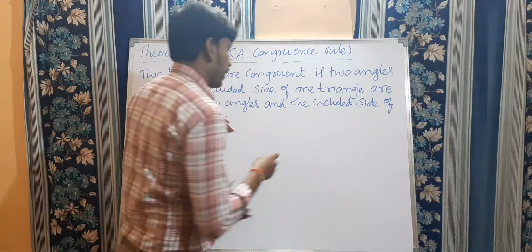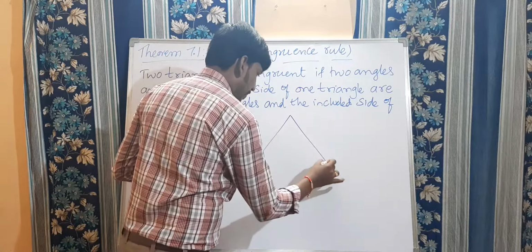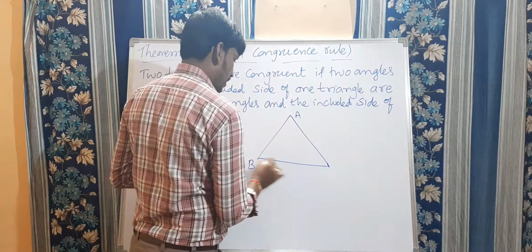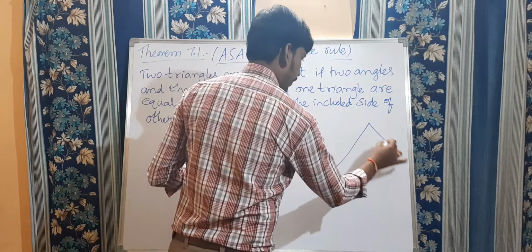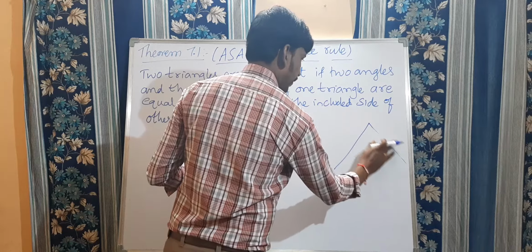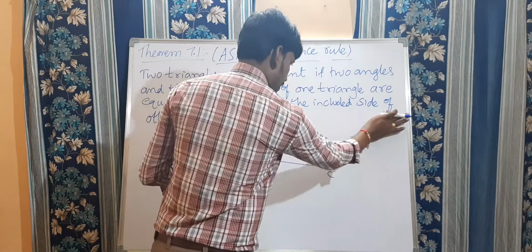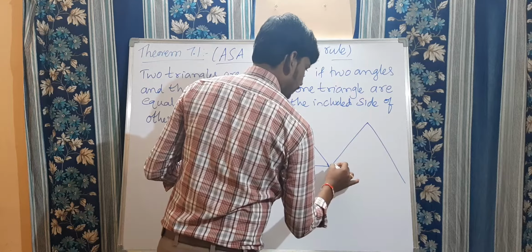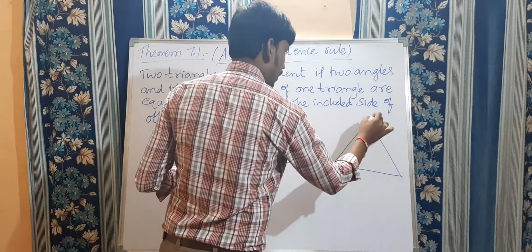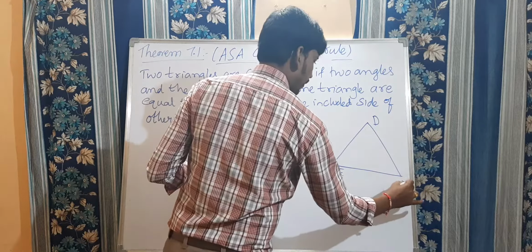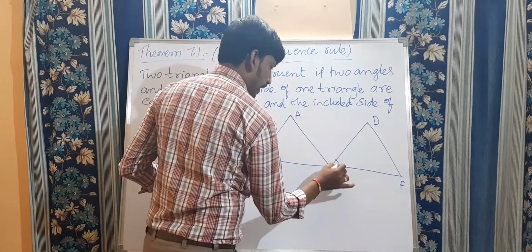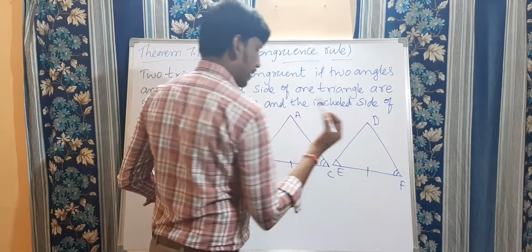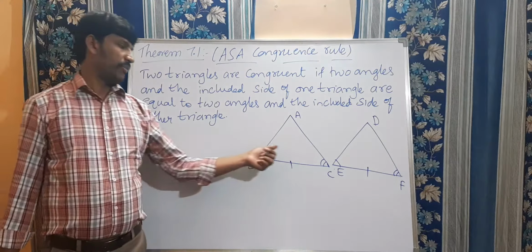Okay. Now I am going to draw the figures here. So triangle ABC. Let us take two triangles. That is triangle ABC, right? And as well as triangle DEF. So let us take two triangles which are congruent by using ASA. That we are going to prove. Clear? So now here this is D, E and F. So here angle B, angle E, angle C and angle F. Okay, and this side equal to this side. So these are the given figures.